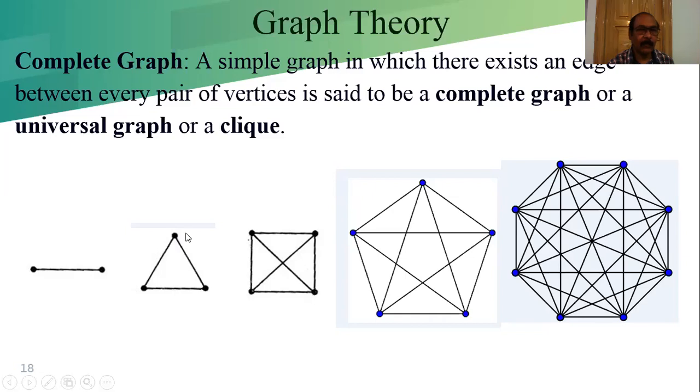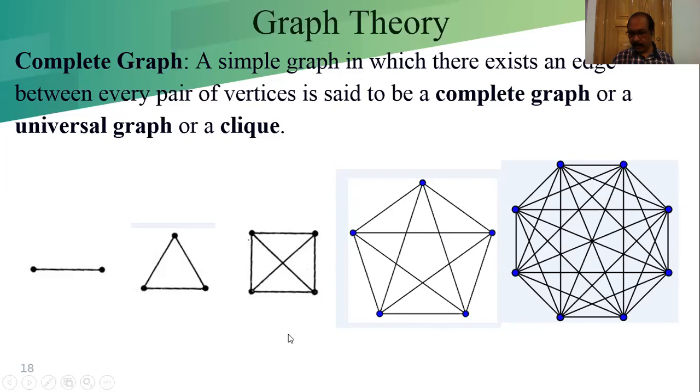This is the complete graph of three vertices. This is the complete graph of four vertices. The intersection of two edges is not a vertex. We can also draw one edge like that. The intersection of the edges is not a vertex. This is the four vertex complete graph. This is the five vertex complete graph. This is the six vertex complete graph.